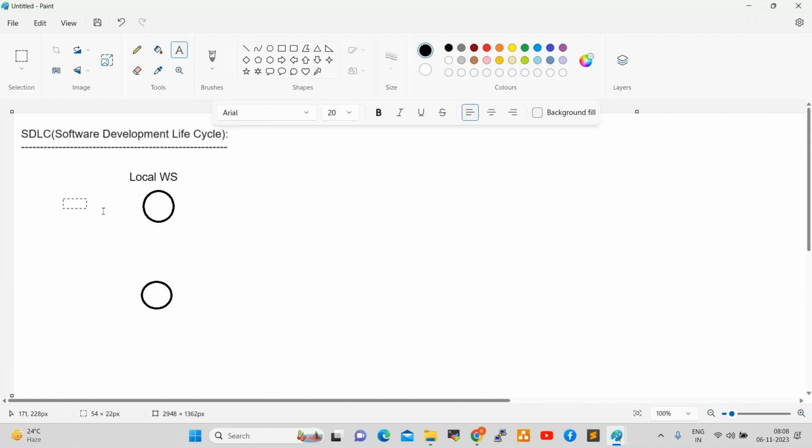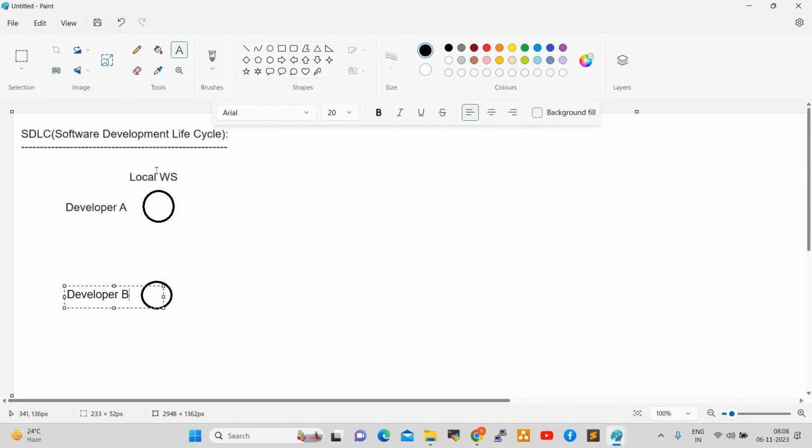This is developer A and developer B. Developers work in their local workspace, right? So developer A and developer B are working on their local workspace.